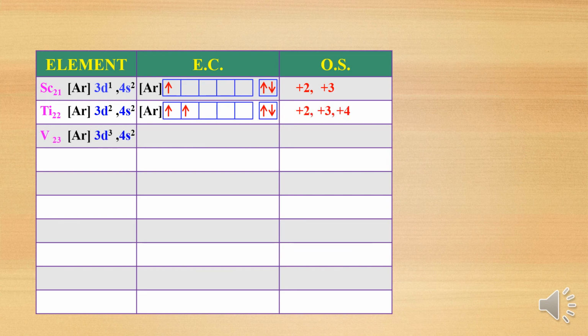If you come to vanadium, 3d3 4s2, again plus 2 is the minimum oxidation state, plus 5 is the maximum. Then plus 2, plus 3, plus 4, plus 5 are all possible.